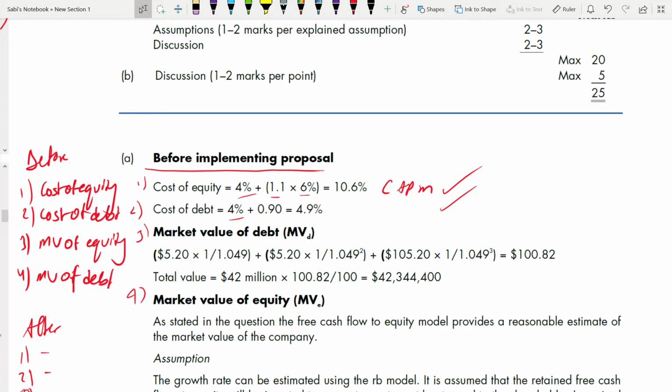Okay, the bond was redeemable in 3 years time, correct? And what was the cost of debt? We calculated we need the cost of debt, remember, which is 4.9% in this case. So this shows you that cost of debt has to be, in this situation, not always, calculated before market value of debt, because you need that cost of debt to calculate market value of debt. Just see your denominator, you're using it. You're using the cost of debt to find the market value, right? 1.049, 1.049 to the power 2 for the second year, and this is for the third year.